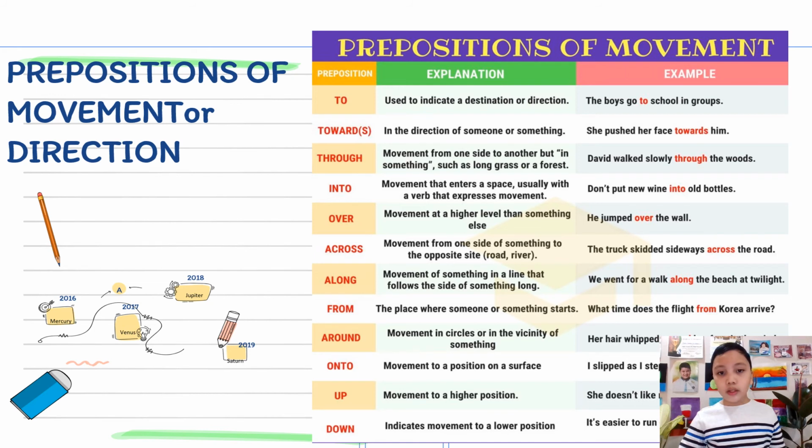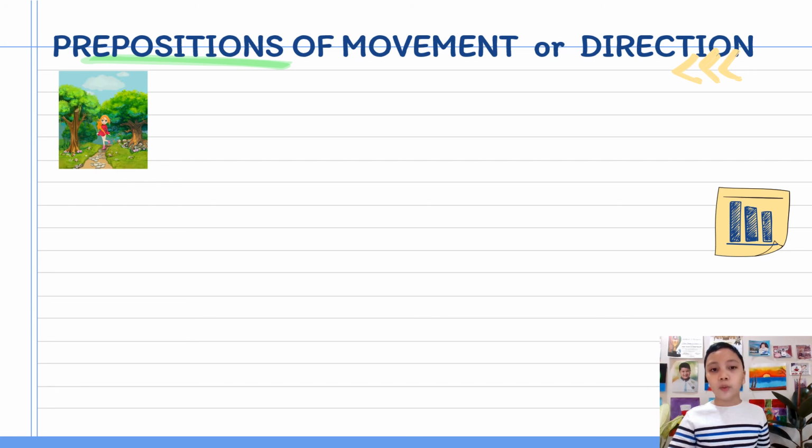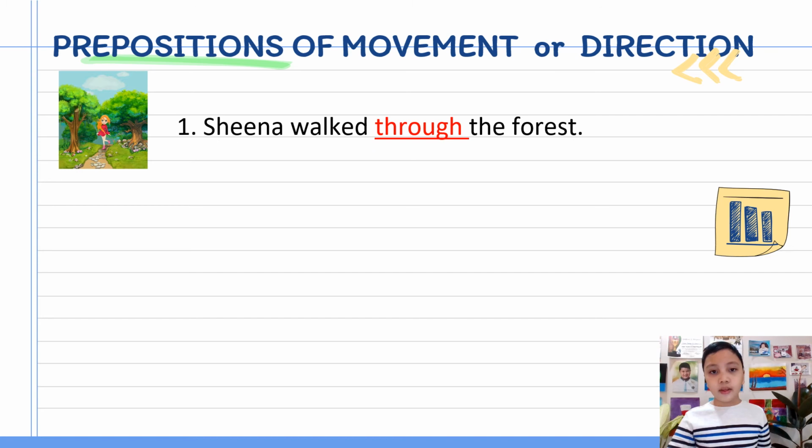To. Used to indicate a destination or direction. The boys go to school in groups. You may pause the video so you can read all other examples. Now, practice what we have learned. Let's try these examples. Based on the picture, we can say that Sheena walked through the forest. The preposition through is used when we talk about movement from one side to another.